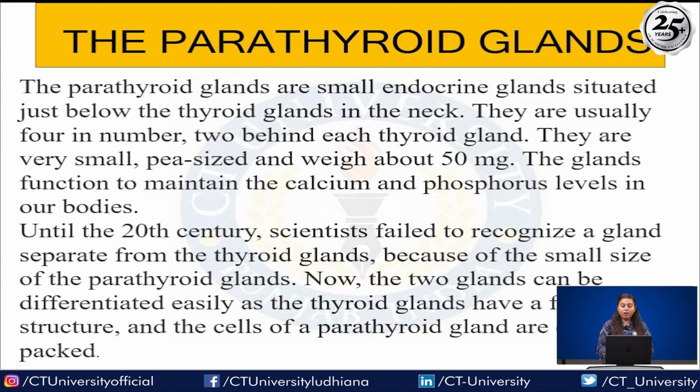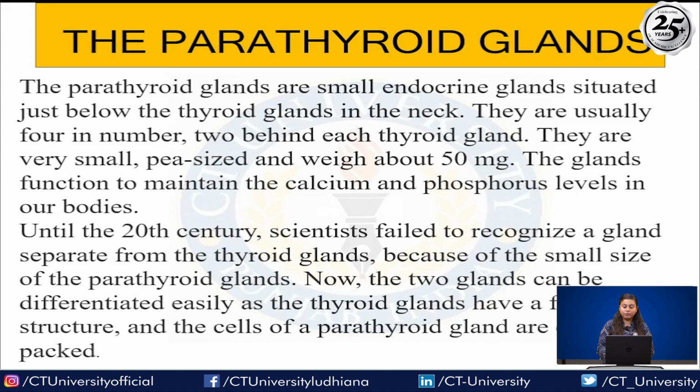Next is the parathyroid gland. The parathyroid glands are small endocrine glands situated just below the thyroid gland in the neck. They are usually four in number, two behind each thyroid gland. They are very small, pea-sized. The glands function to maintain calcium and phosphorus levels in our body, right? So definitely the parathyroid glands help to maintain the calcium and the phosphorus.